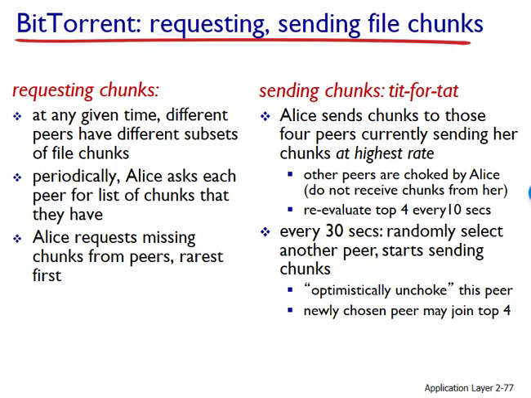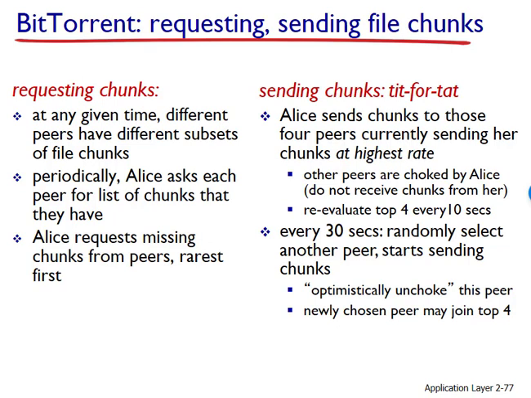The basic idea is that priority is given to the neighbors that are currently supplying data at the highest rate. Specifically, for each neighbor, our peer continually measures the rate at which bits are being received and determines the 4 peers that are feeding those bits at the highest rate. It then reciprocates by sending chunks to these same 4 peers. Every 10 seconds, our peer recalculates the rates and possibly modifies the set of 4 peers. In BitTorrent lingo, these 4 peers are said to be unchoked.